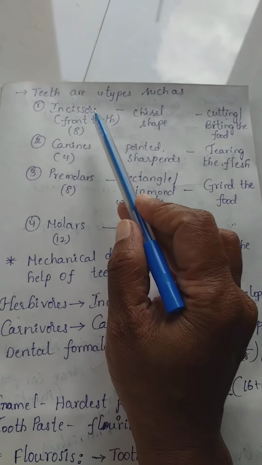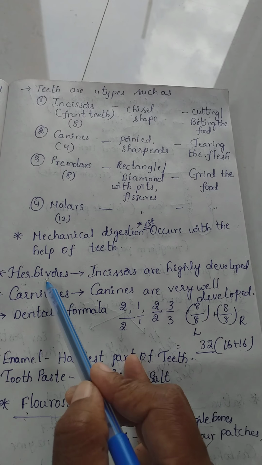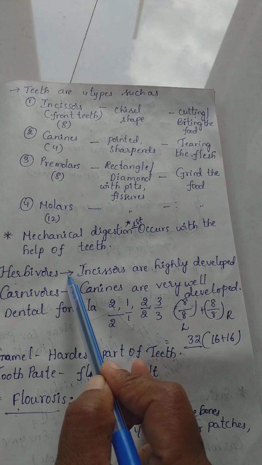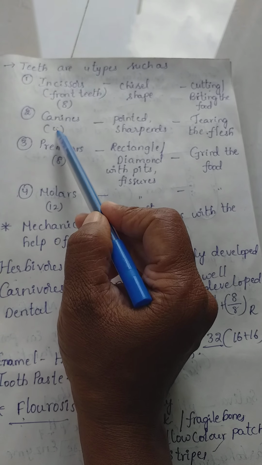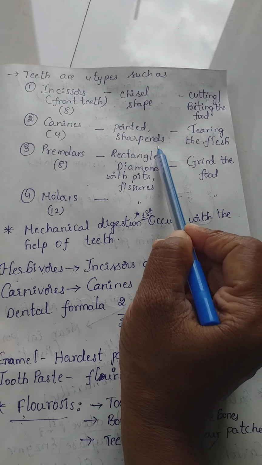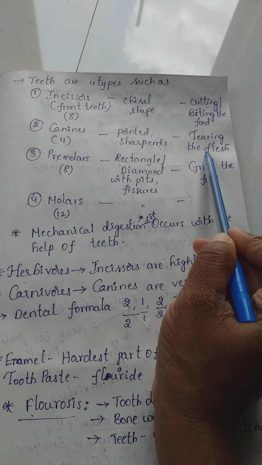These incisors are very well developed in herbivore animals which eat plant materials. Incisors are very highly developed. Example, cow, buffalo, oxen, etc. Next, canines. They are 4 in number. Their shape is pointed, with sharp ends. They are useful for tearing flesh of other animals, and canines are very well developed in carnivores to tear the flesh of other animals.